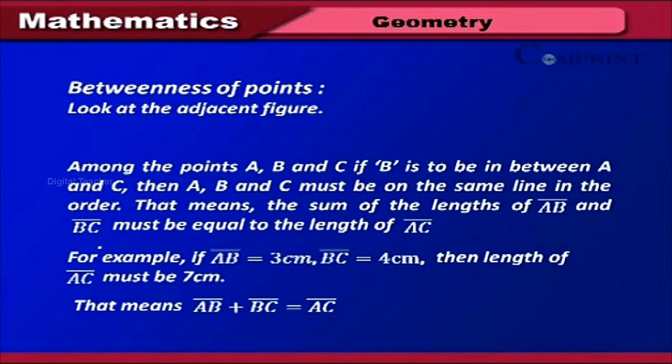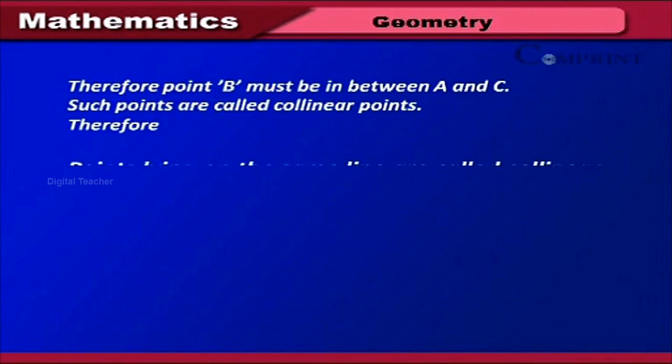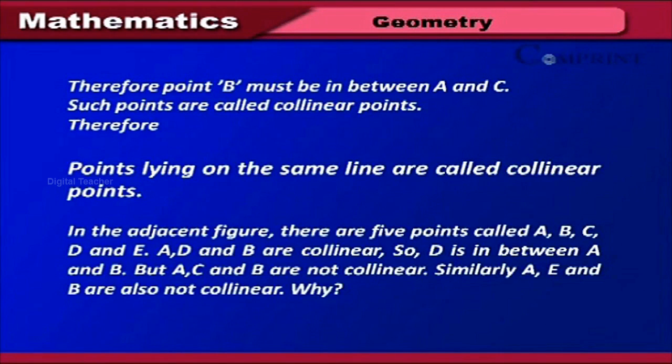For example, if AB bar is equal to 3 centimeters, BC bar is equal to 4 centimeters, then length of AC bar must be 7 centimeters. That means AB bar plus BC bar is equal to AC bar. Therefore, point B must be in between A and C. Such points are called collinear points. Therefore, points lying on the same line are called collinear points.